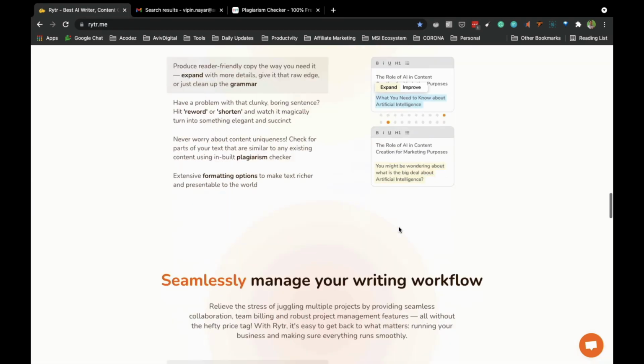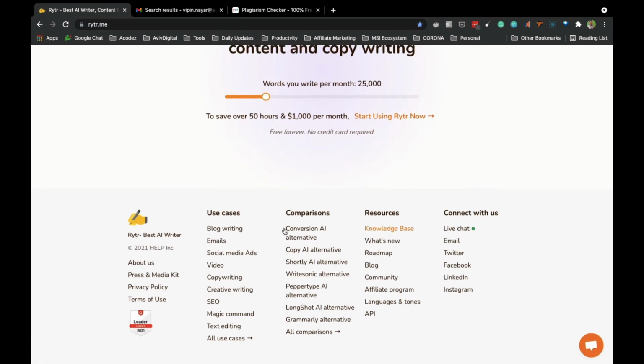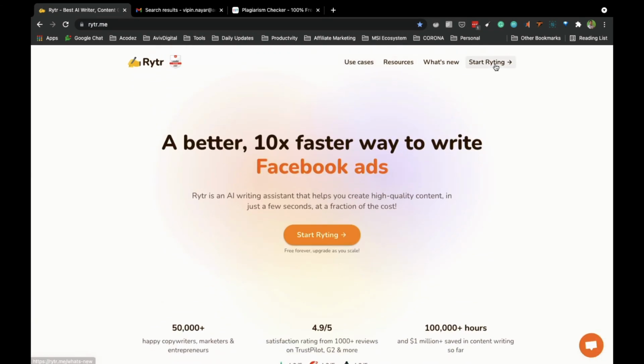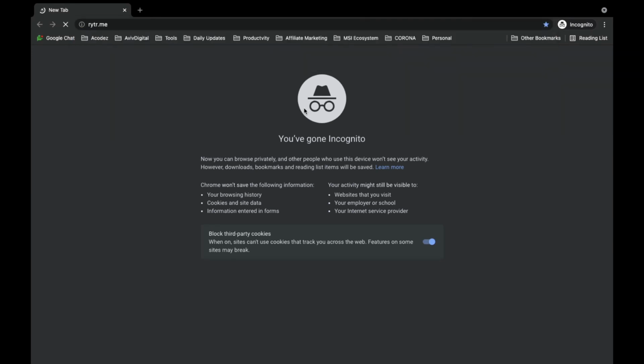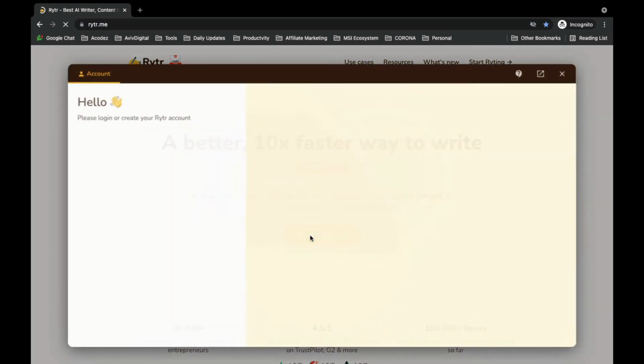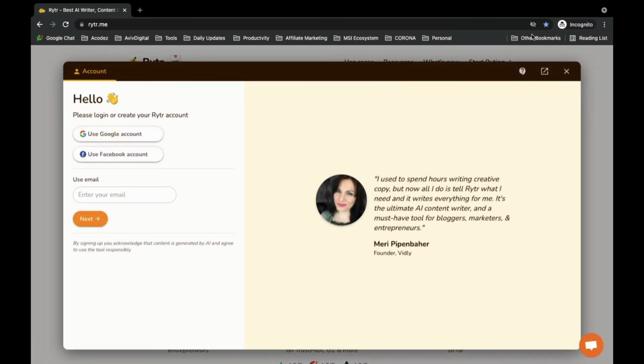You can check out the pricing also. What is the pricing? Where is the pricing? It's already, I'm logged in, so that's why. Let's open it in incognito and see what the price is. Start writing.